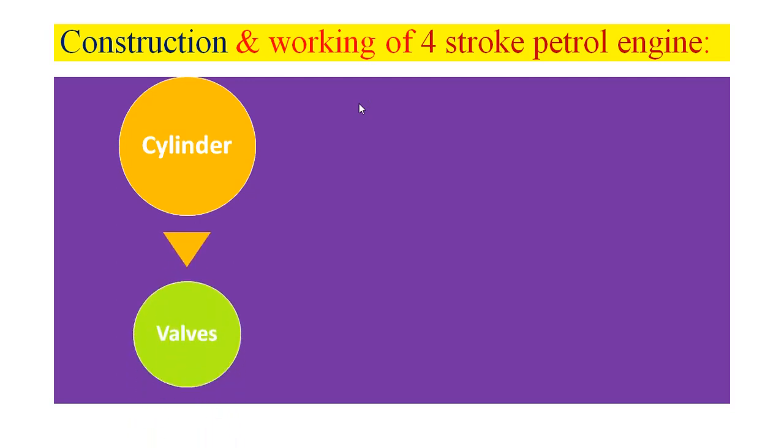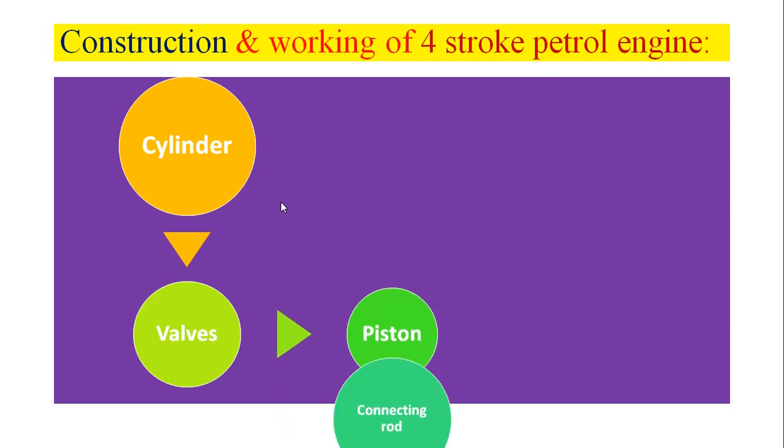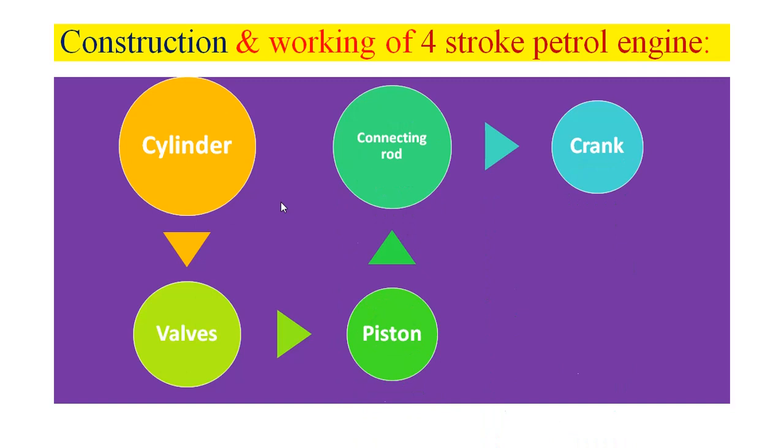Regarding the construction, we need to say what the components of the system or engine are and how these parts are arranged. So what are the components of this engine? Cylinder is one of the components. Second is valves, connecting rod, piston, crank and then crankshaft. These are some of the important components of the IC engine.